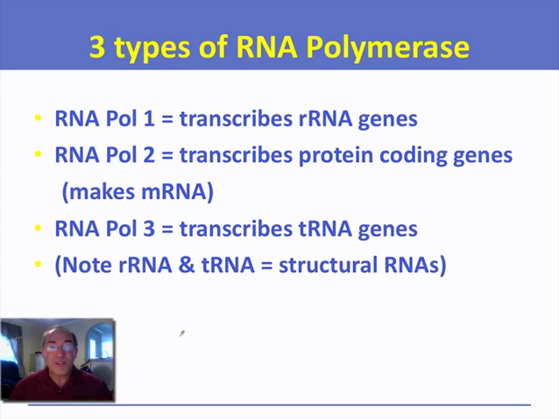There are 3 types of RNA polymerase. The RNA polymerase that we're most interested in is RNA polymerase II, and that is the protein that transcribes protein encoding genes, all the ones that make messenger RNA, and we will spend the vast majority of time looking at those. RNA pol I transcribes ribosomal RNA genes, and those are the ribosomal RNA molecules involved in making ribosomes. And RNA pol III makes transfer RNA, which is also used in translation, and those transfer RNA molecules convey amino acids to the ribosomes.